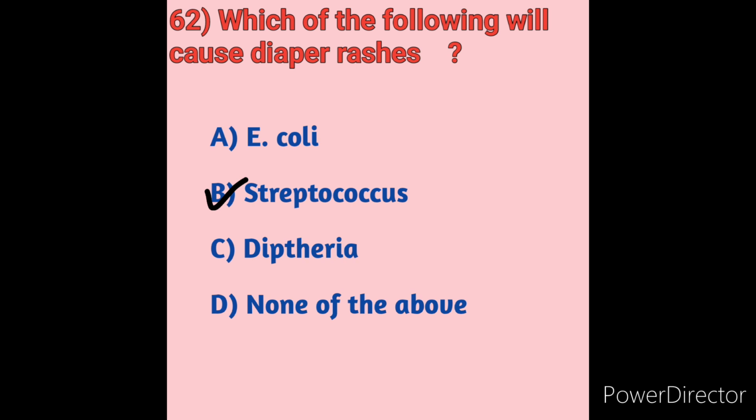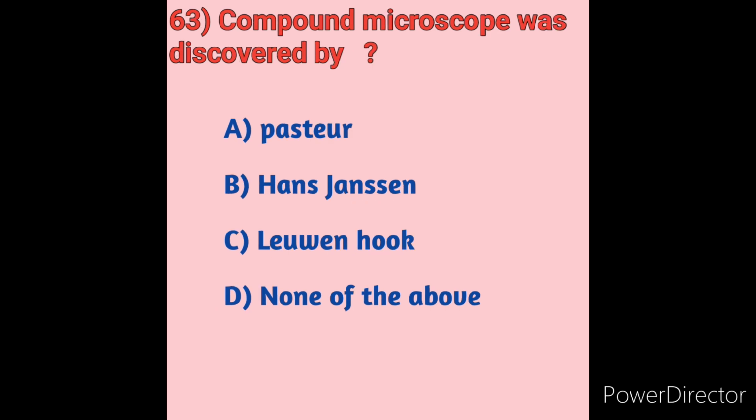Next we will move on to question number 63. Compound microscope was discovered by whom? We will see the options. Option A, Pasteur. Option B, Hans Janssen. Option C, Leeuwenhoek. Option D, none of the above.